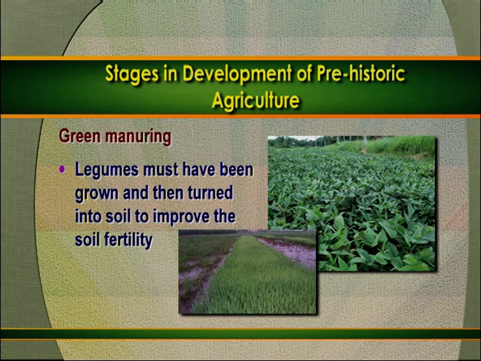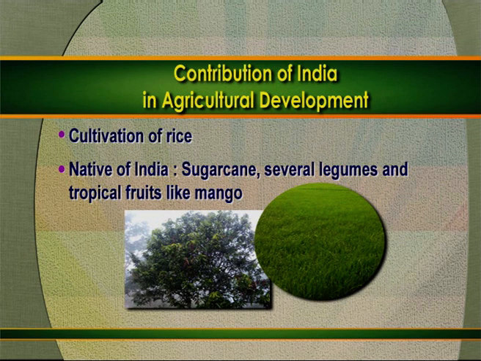Now we will move to how agriculture in India developed, or what the contribution of India in agriculture development is. The most important contribution of India is the cultivation of rice, because rice is the staple food crop in South, Southeast and East Asia. Then sugarcane, several legume crops such as pigeon pea, and tropical fruits like mango were native to India.